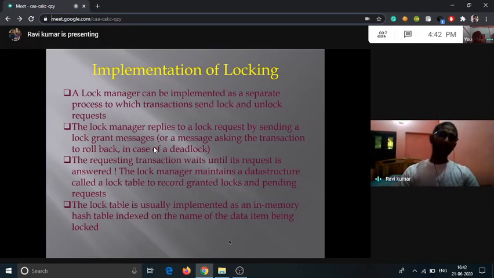In some cases, if neither a lock grant message nor a rollback message has been delivered, in that condition the transaction has to wait for the request to be answered by the lock manager, because in that condition the request is put at the end of the queue of requests. Usually the lock table is implemented as an in-memory hash table indexed on the name of the data item being locked.